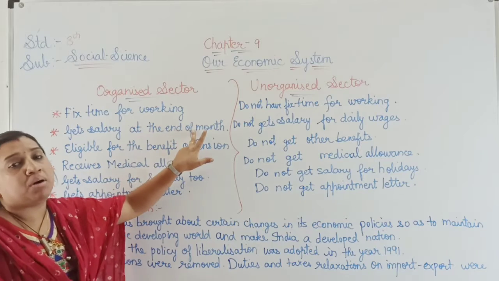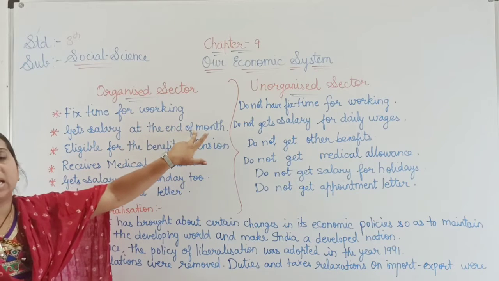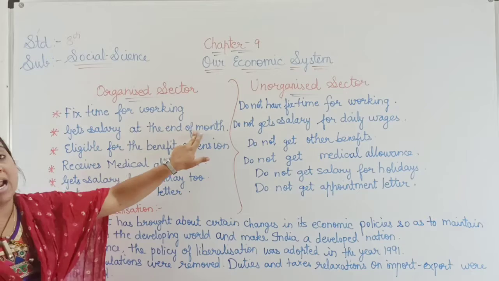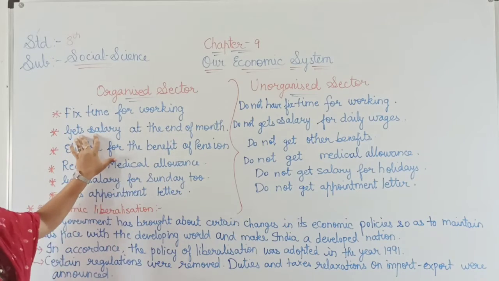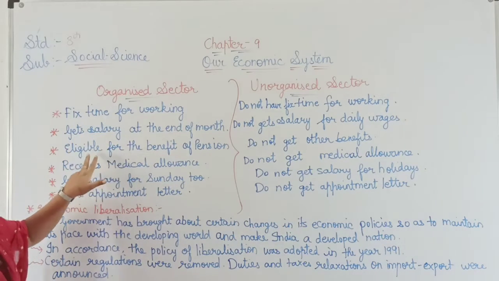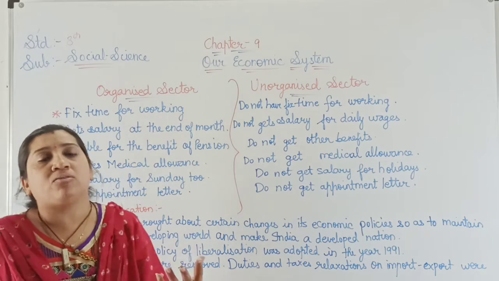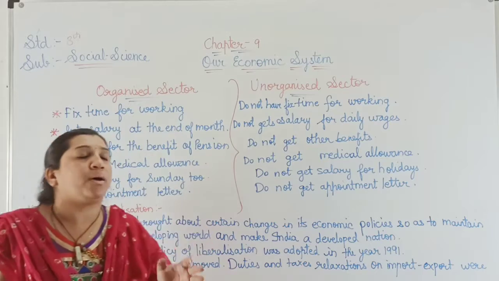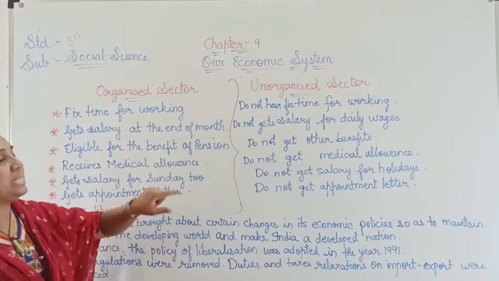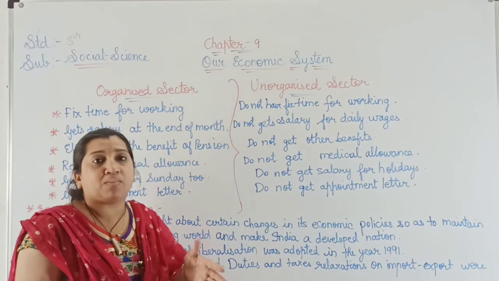At the end of every month, whether the month is 30 or 31 days, they always get their salary and are eligible for pension benefits after retirement. People who are part of the organized sector also get different types of benefits from the sector apart from the salary.